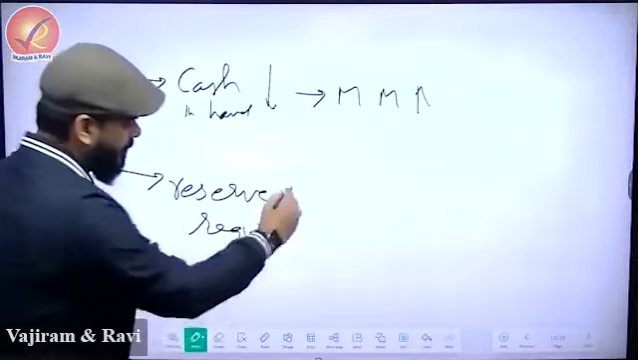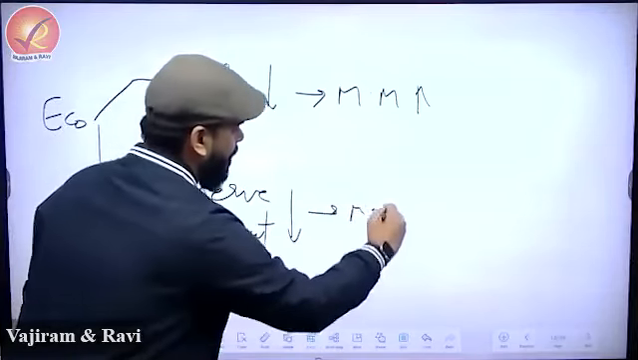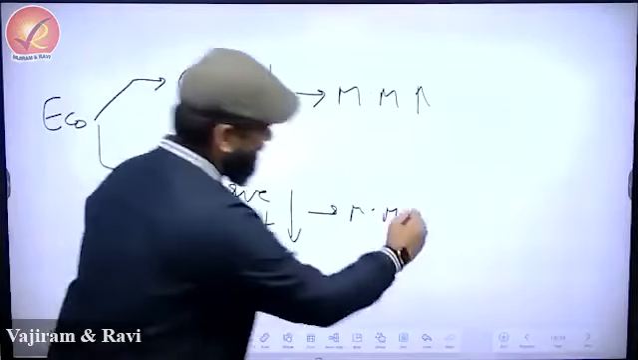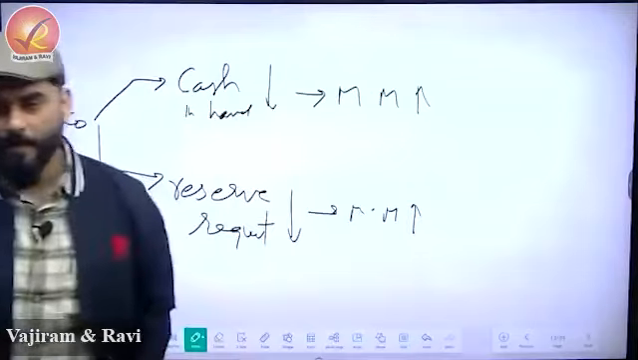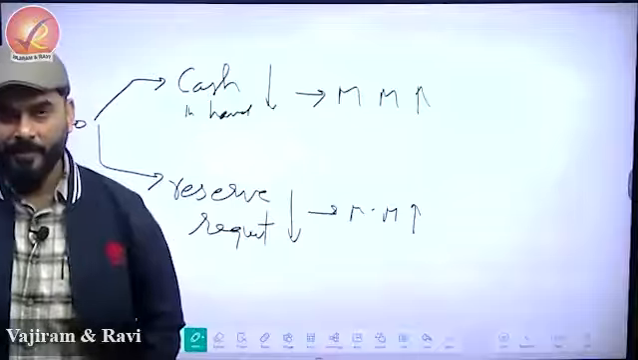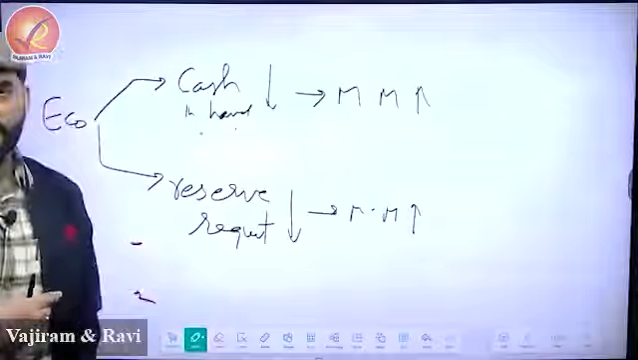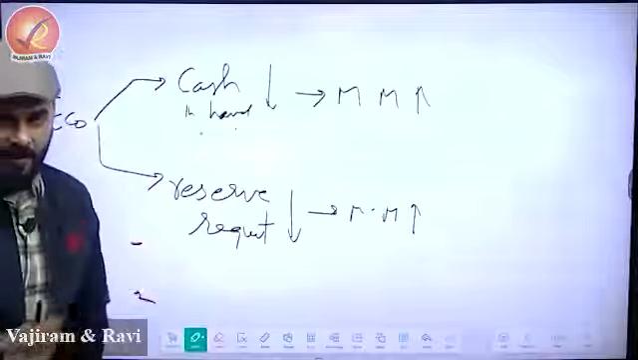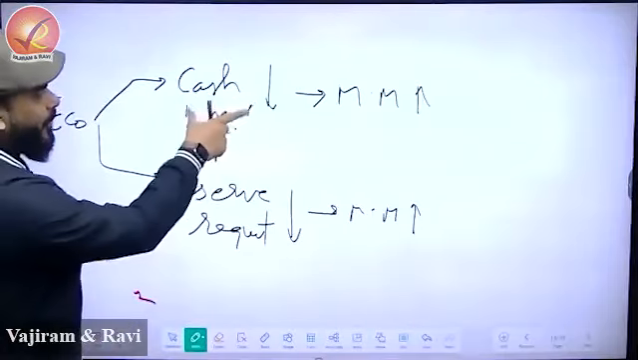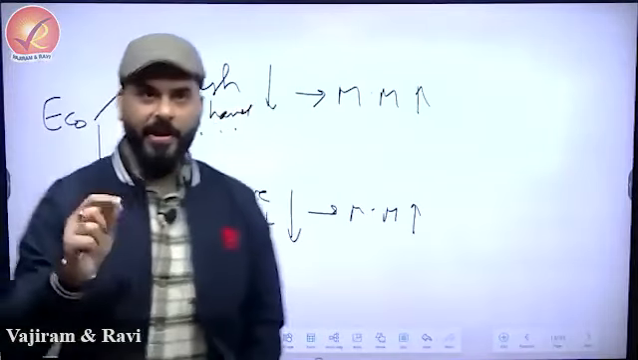Reserve requirement is down. What will happen to multiplication of money? Brilliant. All okay so far? Let me make it slightly complex, because after this we'll enter the NCERT part. How do you represent this symbolically, mathematically?